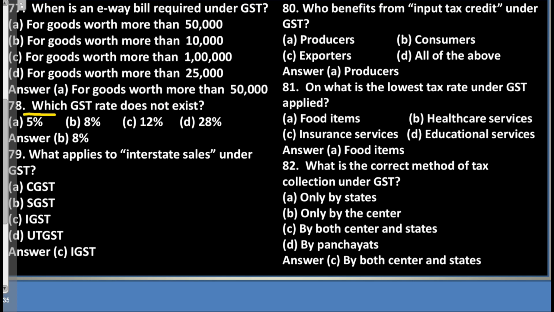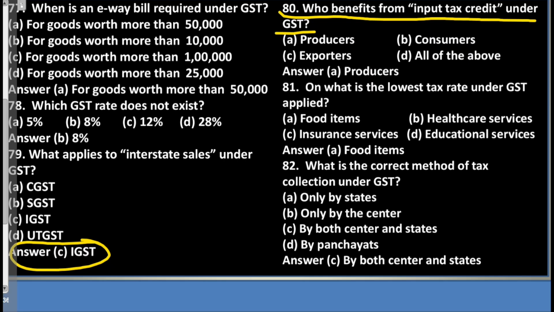Question 78. Which GST rate does not exist? A. 5%. B. 8%. C. 12%. D. 28%. Answer: B. 8%. Question 79. What applies to interstate sales under GST? A. CGST. B. SGST. C. IGST. D. UTGST. Answer: C. IGST.